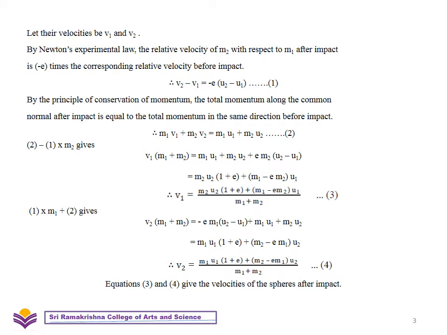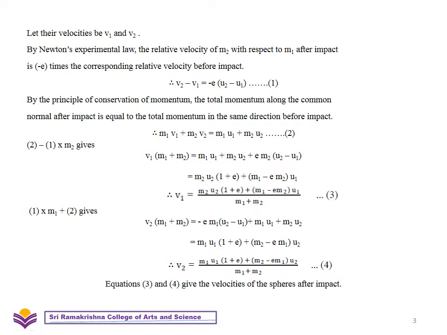Now you consider this operation: equation 2 minus equation 1 into m2, that is multiply equation 1 with m2 and subtract it from equation number 2. So you get this expression, that is we have obtained the velocity of the first sphere after impact. v1 is equal to m2 u2 into 1 plus e plus m1 minus e m2 into u1 by m1 plus m2.